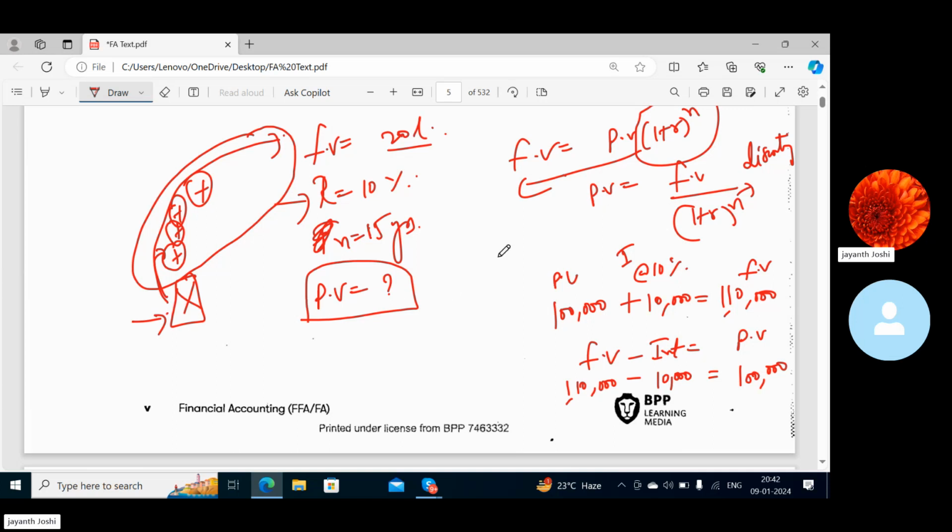So now we'll put in the formula. So future value is 20 lakhs, divided by 1 plus 0.10 whole power 15. Can you tell me the present value? One sec. It will be somewhere around 4,80,000, sir. One second, I'll tell you, sir.